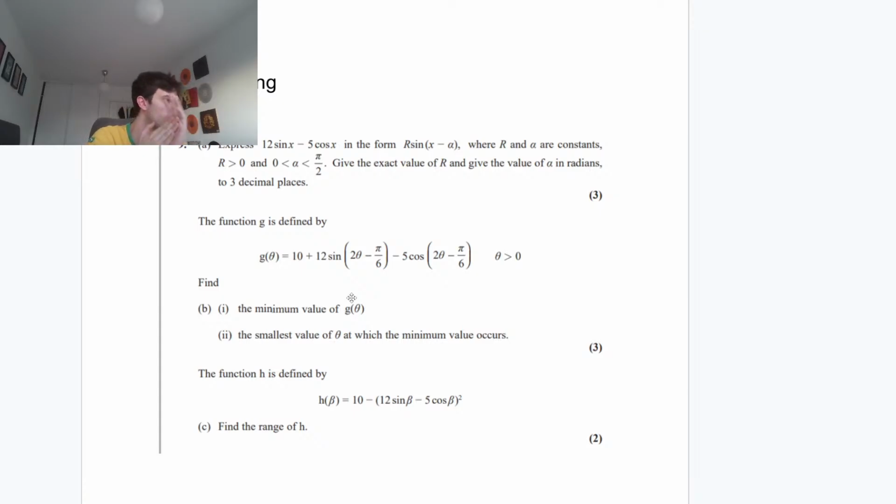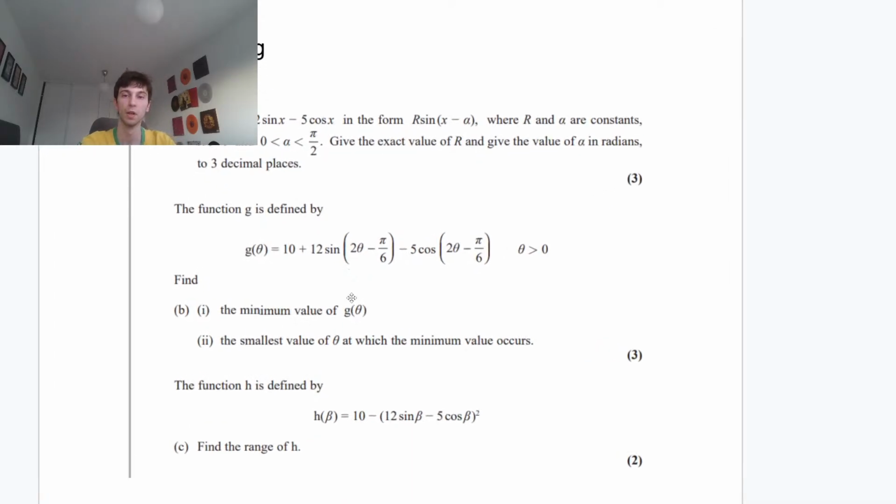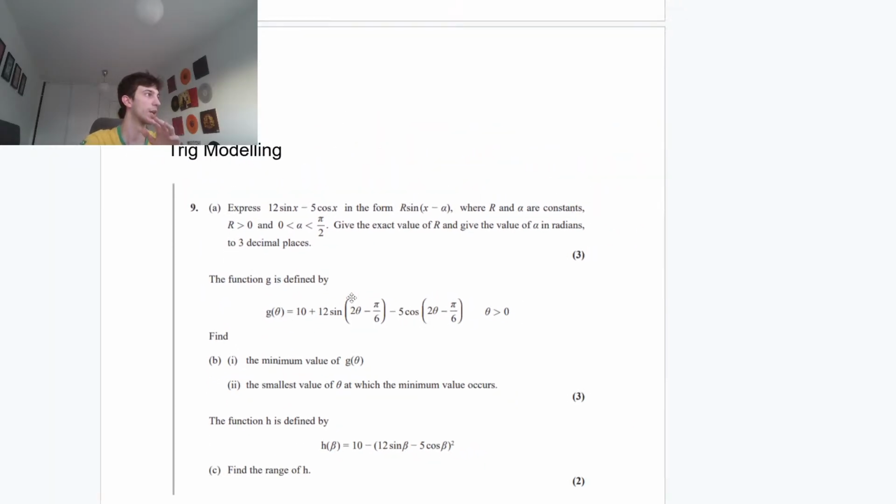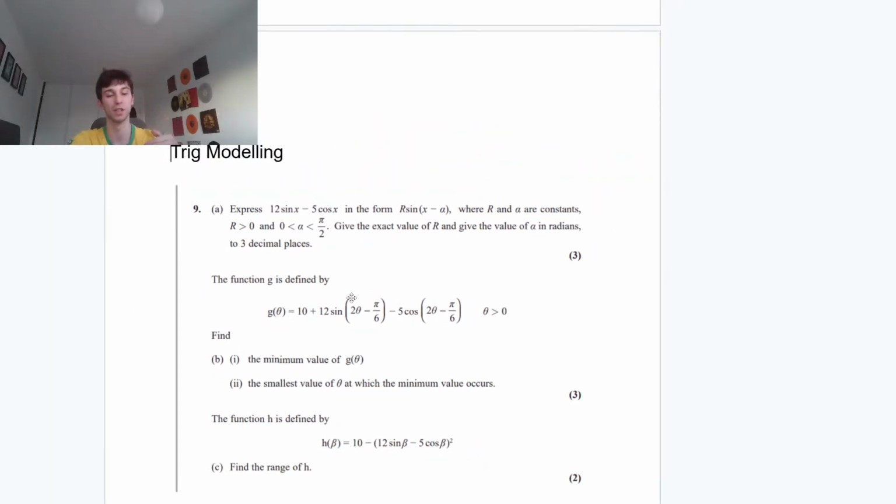We're also going to go all questions answered in my head. I love these type of questions. Yeah, I'm going to go through it a little bit slower. I know with these trig modeling questions, a lot of you guys can do this very quickly, instantly. Okay, I'm seeing a thumbs up. Let's go. I'm going to go through this step by step. I apologize. I just really want everything to be clear for these trig modeling questions.